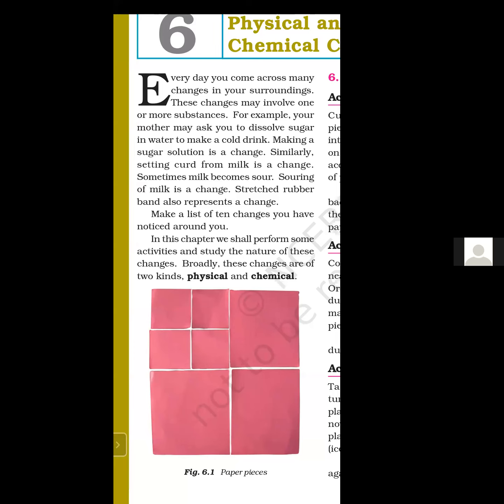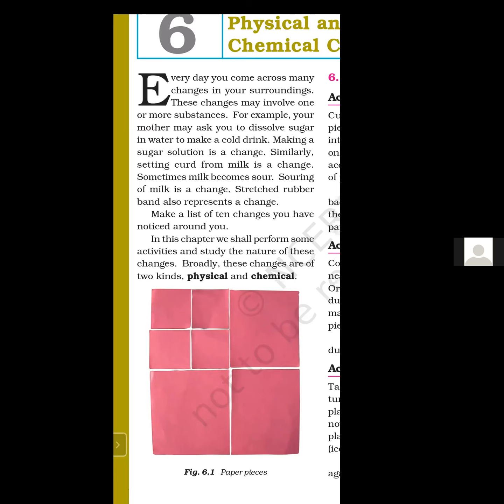Make a list of 10 changes you have noticed around you. Now it is your activity. You can take it as an activity. Write at least 10 changes you have noticed in your surroundings in your practice notebook and make a list. This changes into this. So write any 10 changes. I'm not talking about physical or chemical. Write any changes.